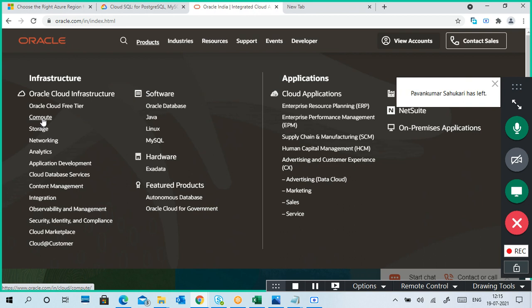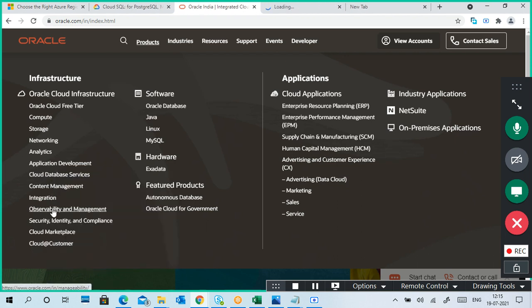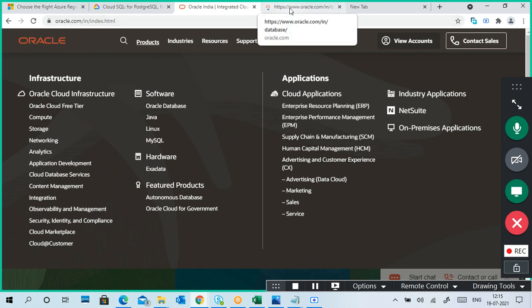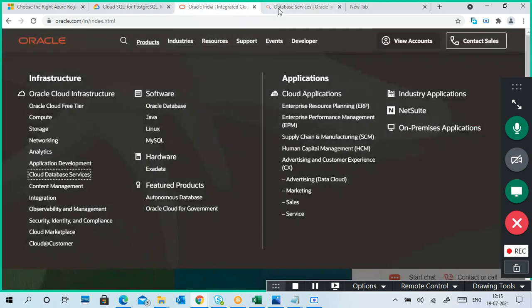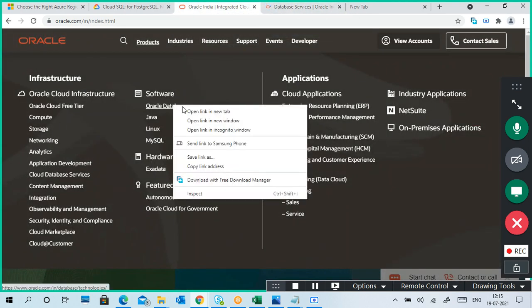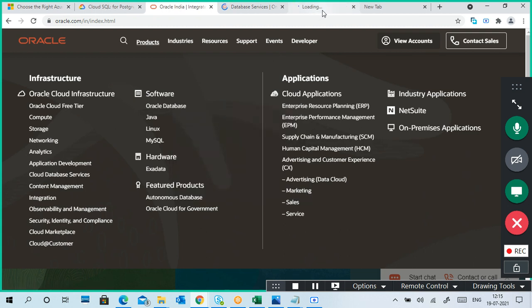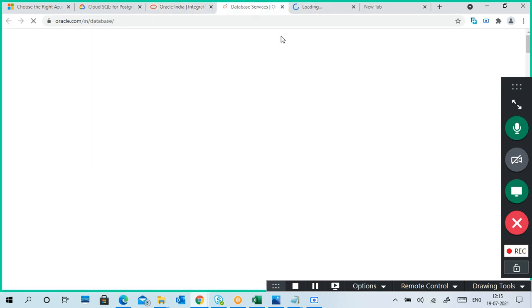You can get compute, storage, networking, analytics, application development, cloud database services. Okay, so you can go to databases, cloud database services, or this is Oracle software. So we'll go to both the things.